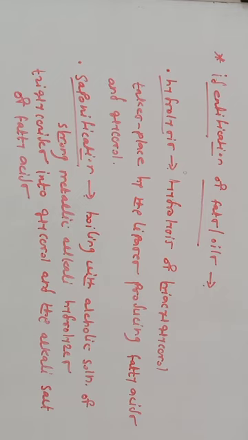Again, the second number is acid number. The definition is the number of milligrams of KOH required to neutralize the free fatty acids of 1 gram of fat is called acid number. So don't confuse saponification number and acid number, because in saponification the products are glycerol and the alkali salts of fatty acids, but in acid number the milligrams of alkali are required to neutralize the free fatty acids.